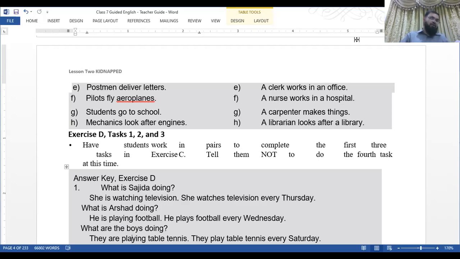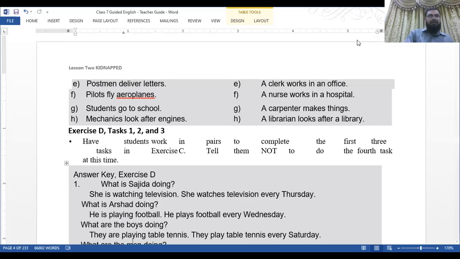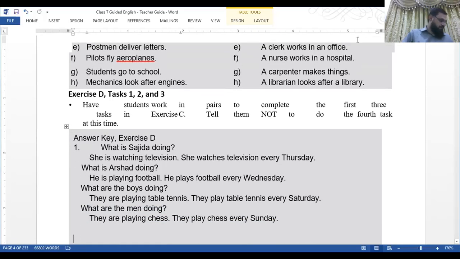In question number 1, we are supposed to make the question and then make the answers. The first one is done. The second one is every Thursday. You see the picture at page 4. Every Thursday, Sajda watches television.